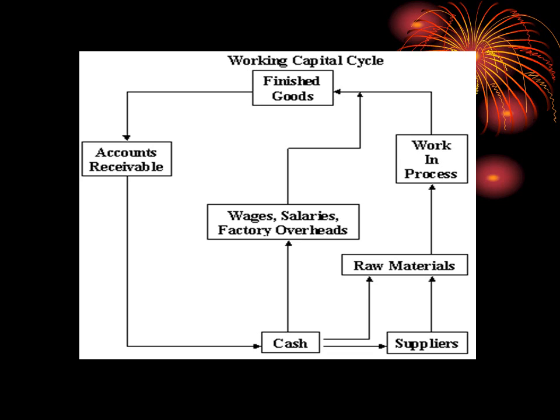This is a better example of an operating cycle where the cash is converted to raw material, it is given to suppliers, it is given as wages or salaries to workers, where in turn this raw material is converted into work in progress and finished goods. Once the goods are distributed, then it will lead to an accounts receivable. So this process will be continuing. This is the better understanding for the working capital cycle.